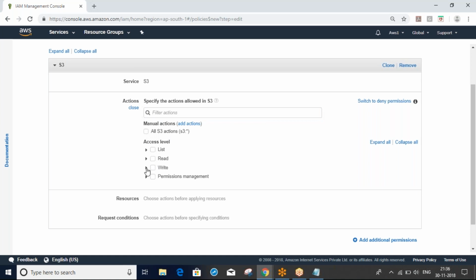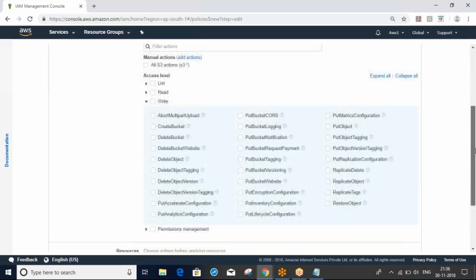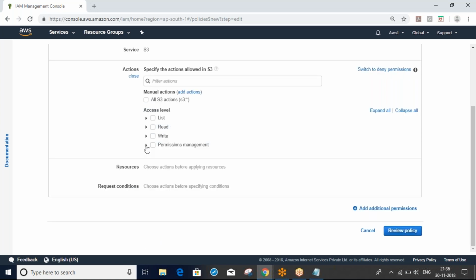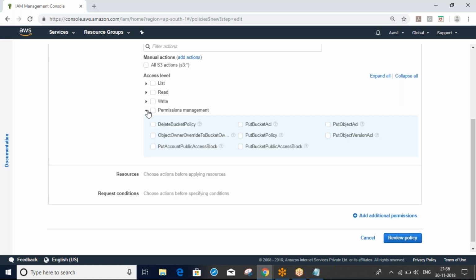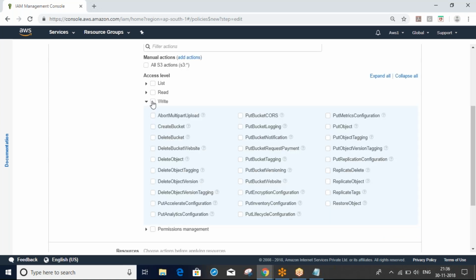So here, if we click this, these are the sub components. For example, they requested write access. Even if you provide write access, they should not be able to delete anything. So here we can uncheck this.